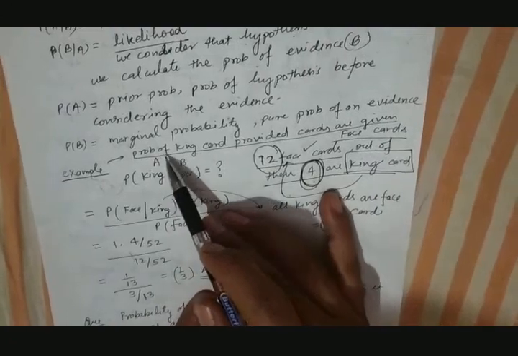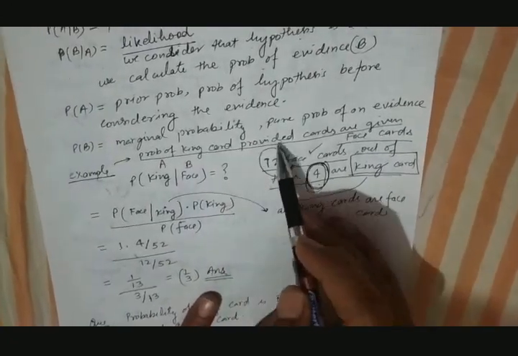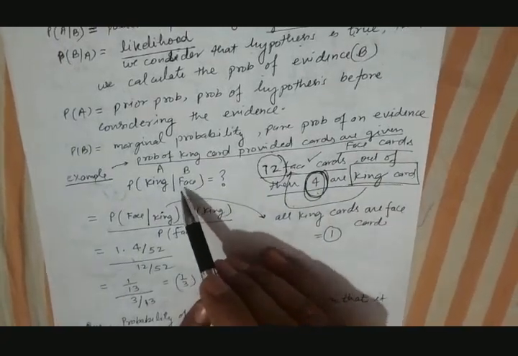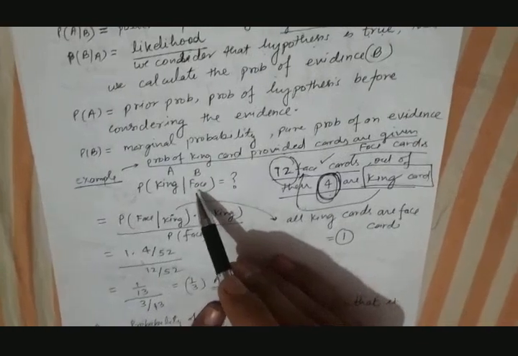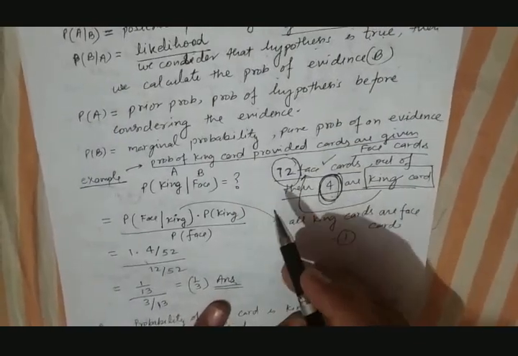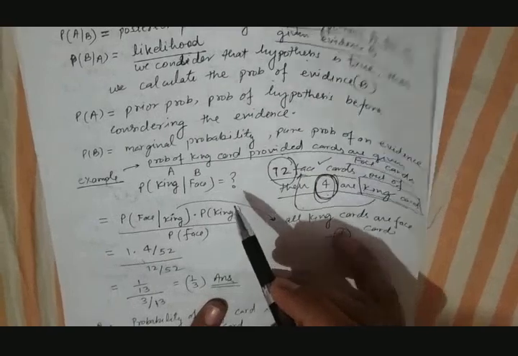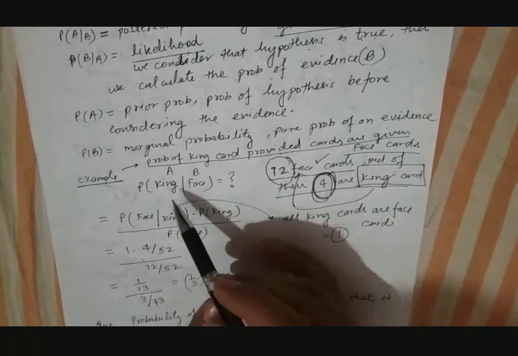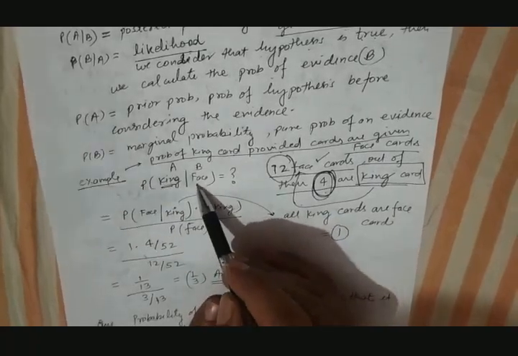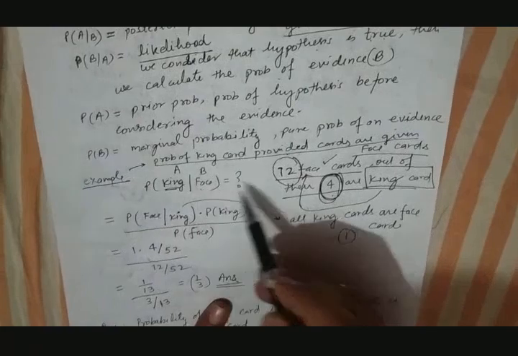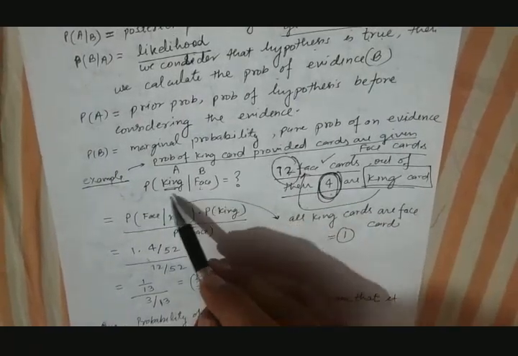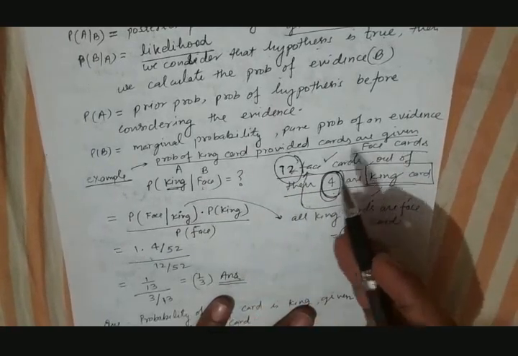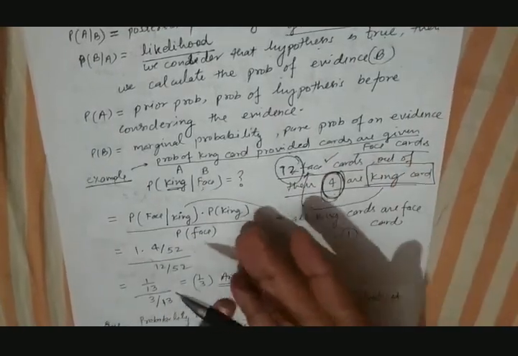So the question is, can we calculate the probability of a king card provided the cards given are face cards? We are given that the cards are face cards, so we have to find the probability that whatever card we pick from those cards will be a king card. So we have to find the probability of king provided that all the cards are face cards. There are 12 face cards basically. We cannot easily find this with the simple probability formula, so this can be calculated by using Bayes theorem.